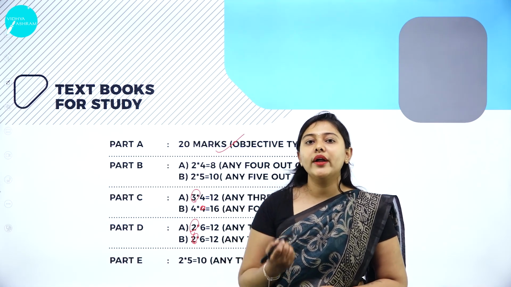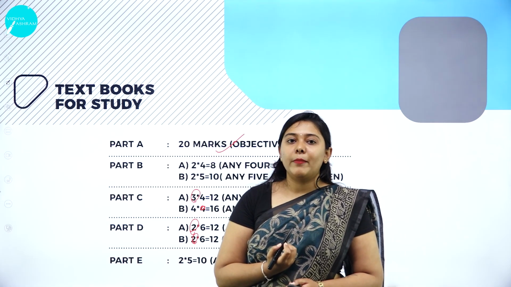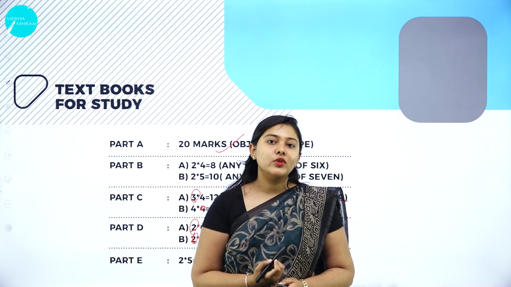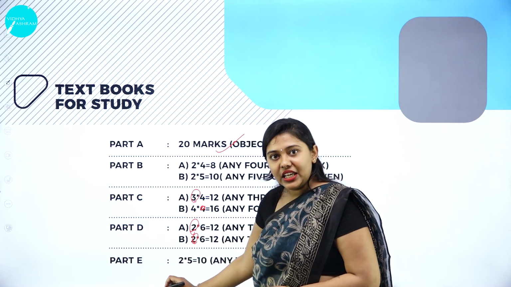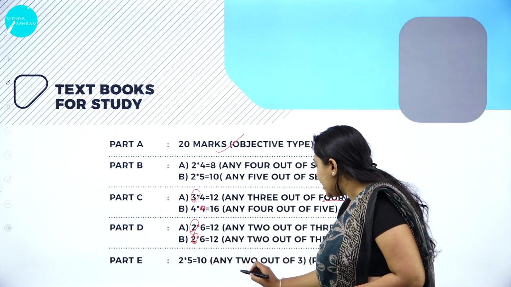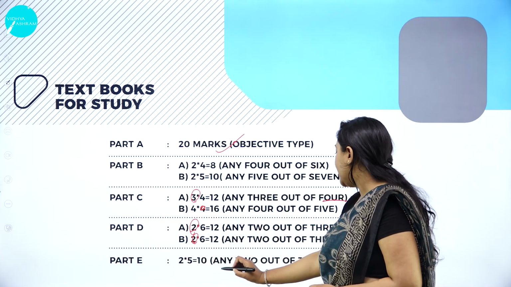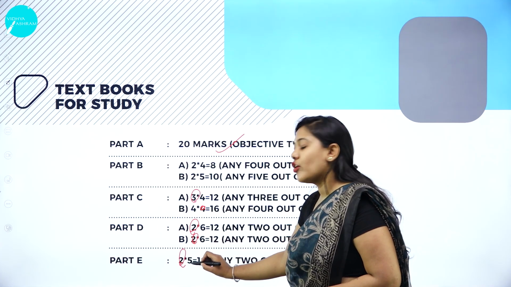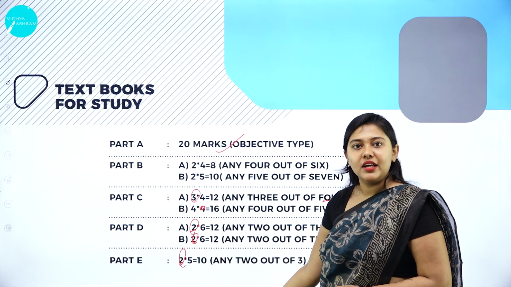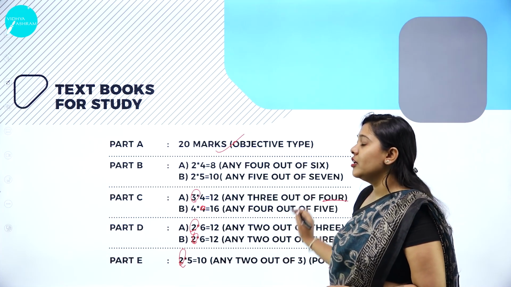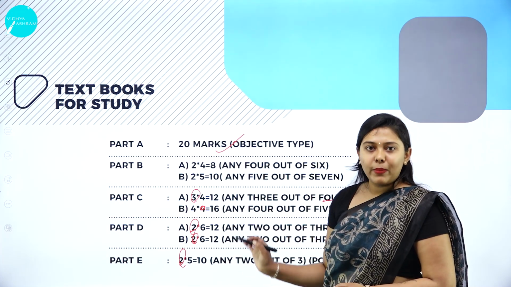All these are a practical oriented paper. In that, problems will be solved, and those problems will be asked in your Part E, that is any 2 out of 3. Any 2 questions will be asked for 5 marks each, so 2 questions of 5 marks, 10 marks will be allotted. So this is your question paper pattern.